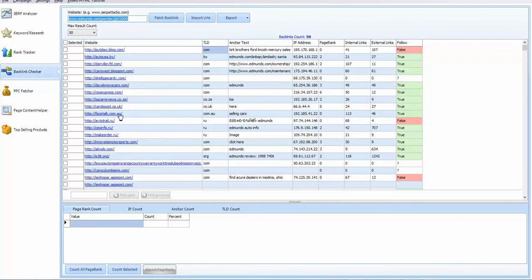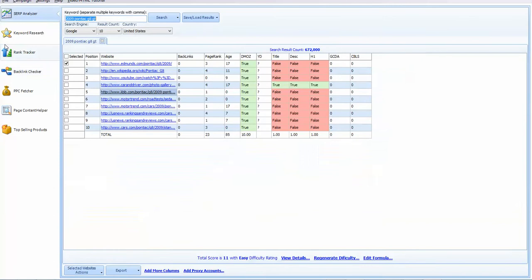Now, if you run into problems with backlinks, or you think that these may not be the best, or whatever the reason, if you don't want to do any more of these, go back to your SERP analysis and uncheck this. We probably don't want to do number 2 here because it's a Wikipedia site, but you can see that there's a YouTube video that's ranking number 3 for that.